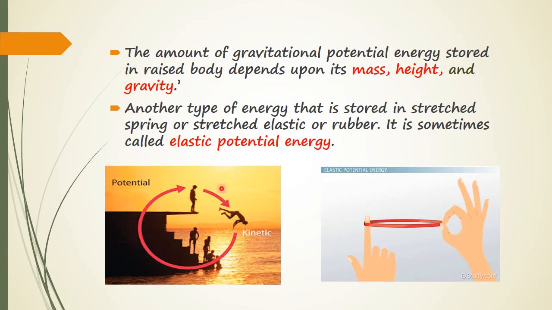Here a boy is standing at some height, and he is possessing potential energy. The moment he dives off, he is possessing kinetic energy. As I've just told you, potential energy is directly proportional to the height, the mass and gravity.